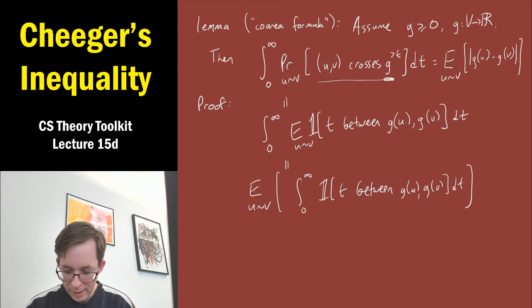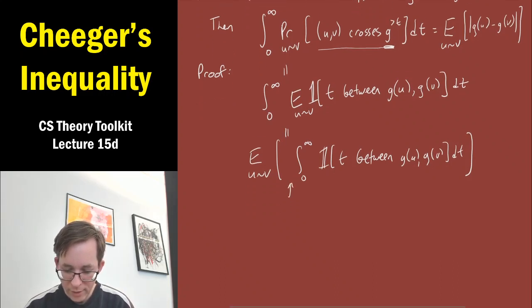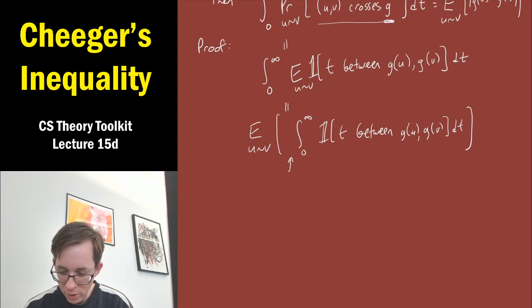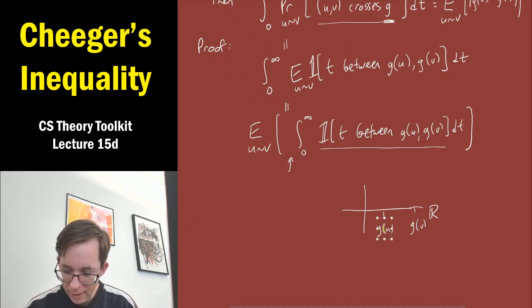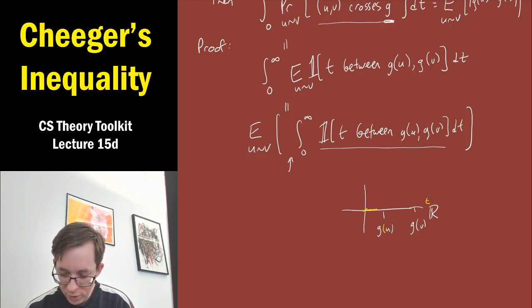Now let's think about this. At this point we have u and v fixed, and g(u) and g(v) are some numbers. Let's imagine this is the real line, and g(u) is this number and g(v) is this number. Now we're integrating this 0-1 indicator, on the t-axis if you will, that t is between g(u) and g(v). So we're integrating this step function.